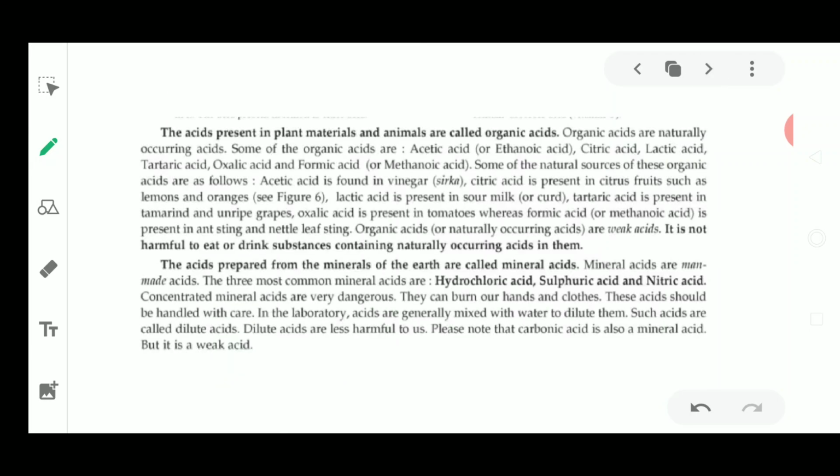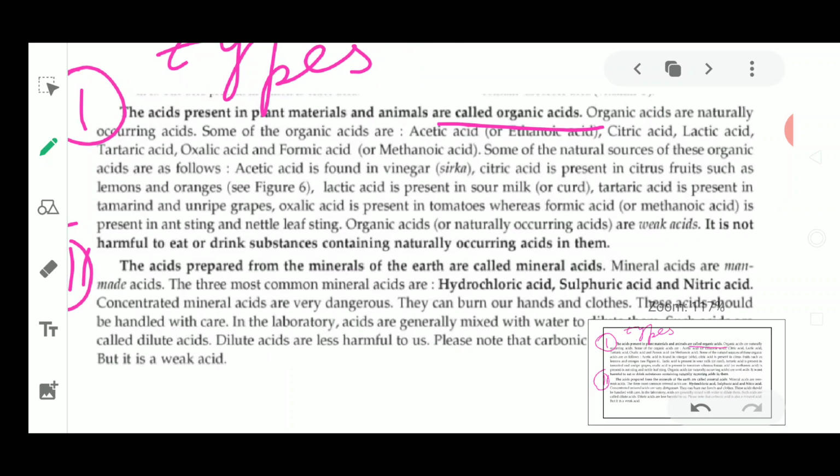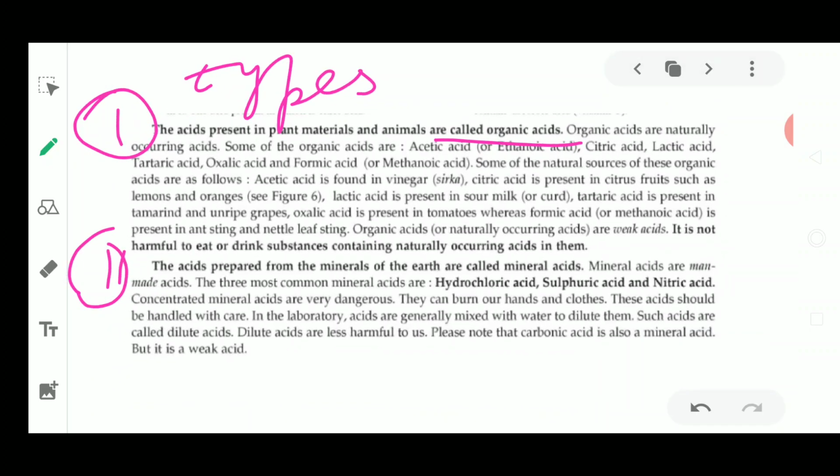Now the next thing is the varieties of acids, these are the types of acids, okay. So what are the types of acids? There are two types of acid. The first one is organic acids and the second one is mineral acids. Now what are organic acids? As the name suggests, organic acids are those acids which are found naturally, occurring in natural substances.